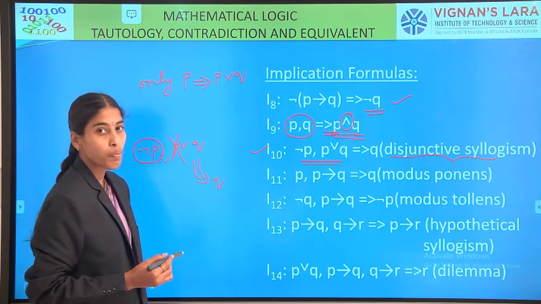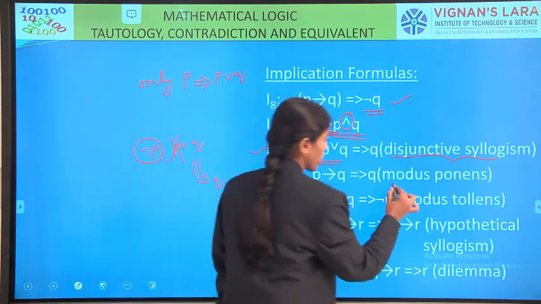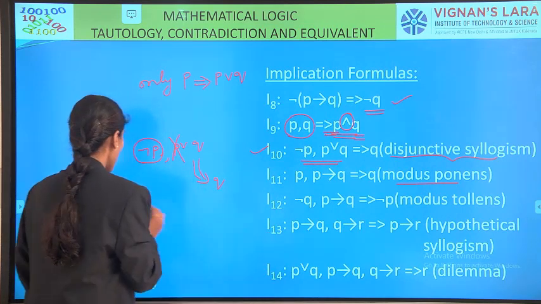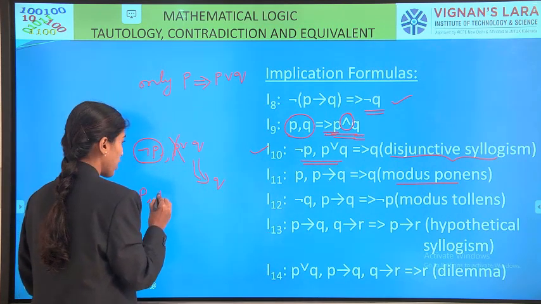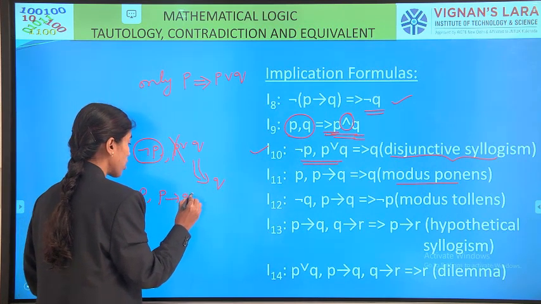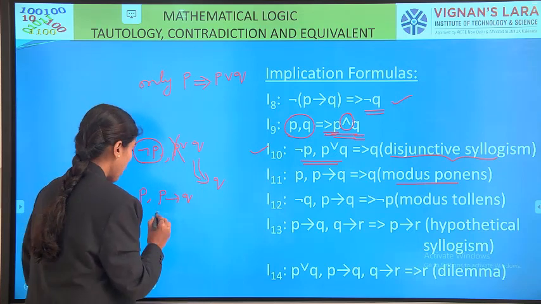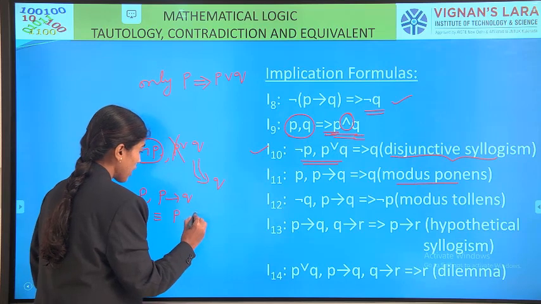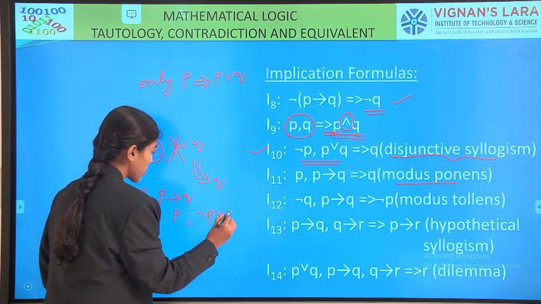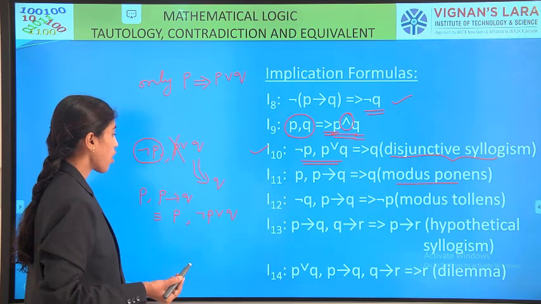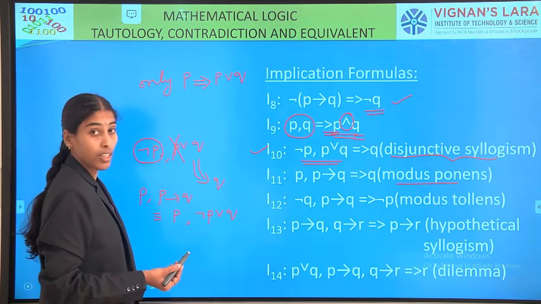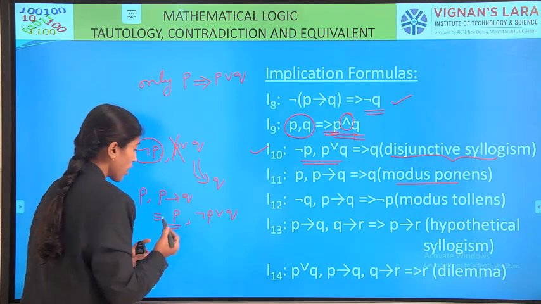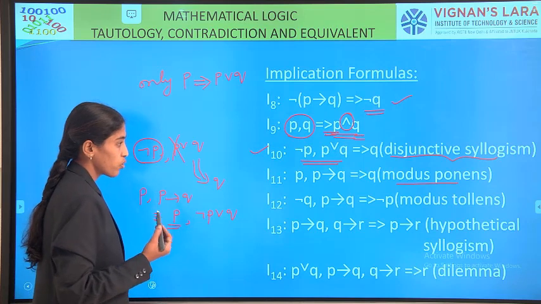Next, modus ponens. What is modus ponens? What are the given propositions? P comma P conditional Q. P conditional Q's equivalent statement is negation P or Q. Right? So, using the first one, P is true.